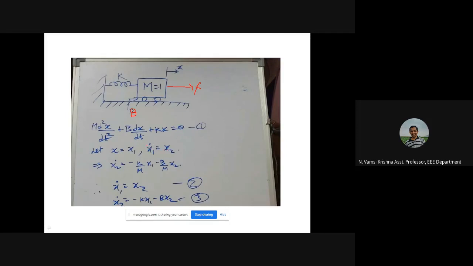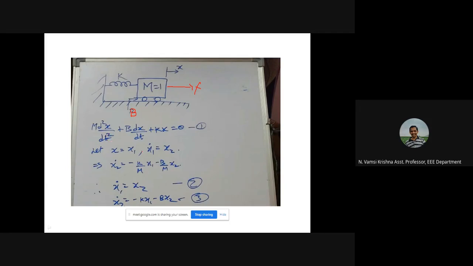x1 dot is dx by dt, dx1 by dt, which is nothing but velocity. So from the given system differential equation, k into x1, x is x1, k into x1, b into x2, dx by dt is nothing but x1 dot, which is x2, b into x2. d square x by dt square, we can write it as d by dt of dx by dt.